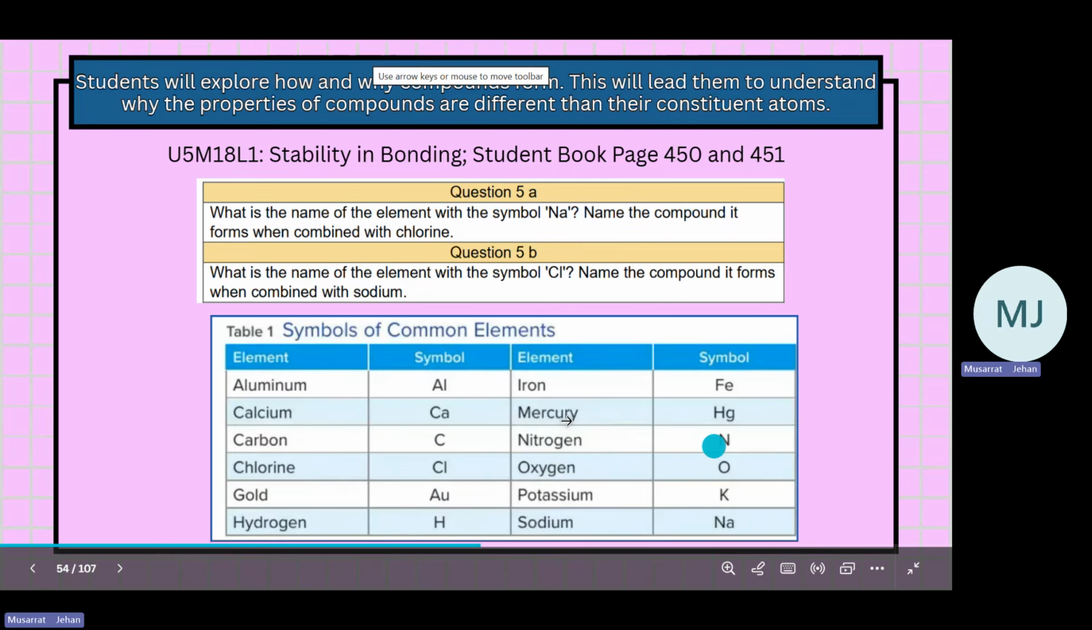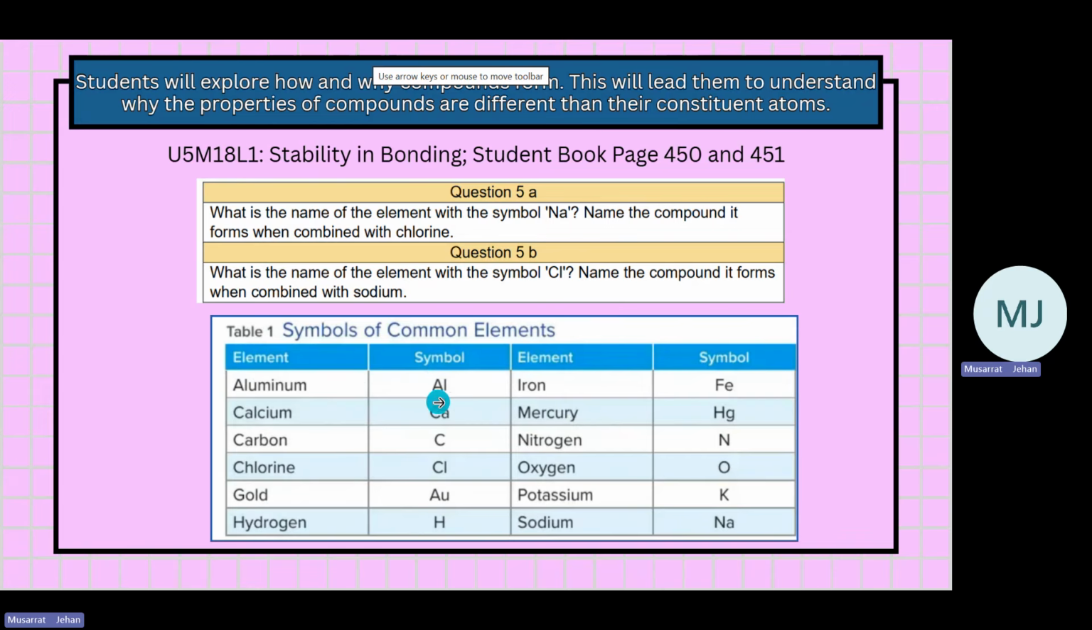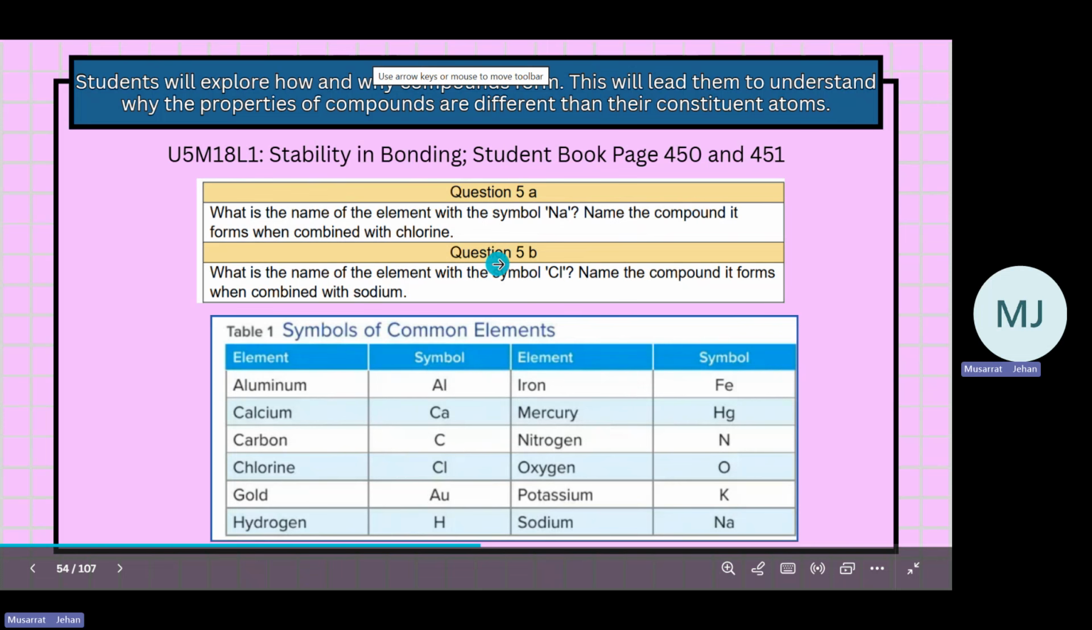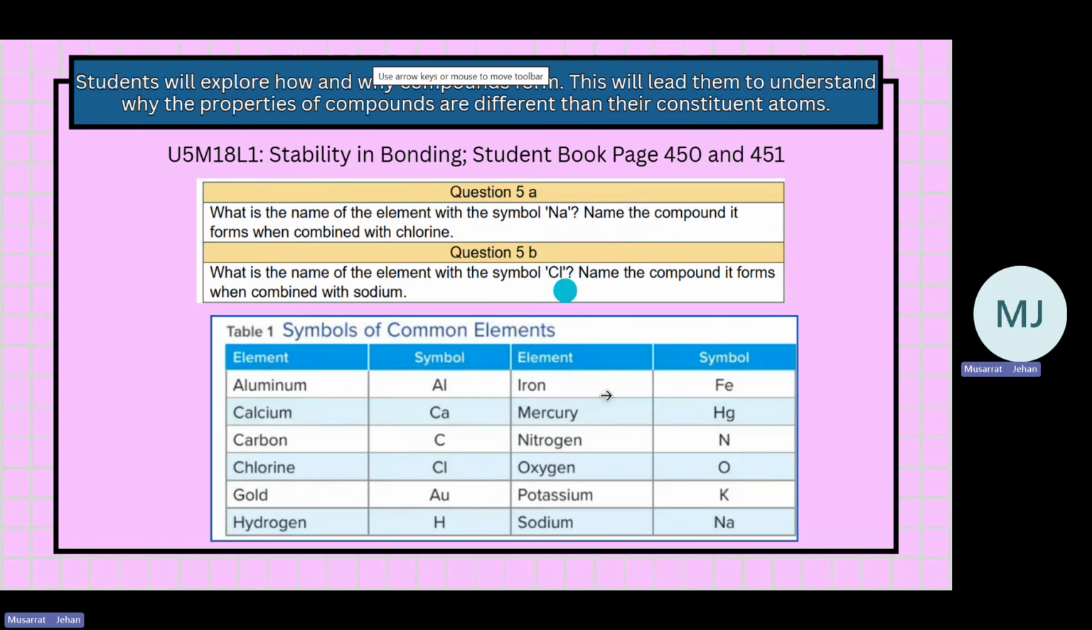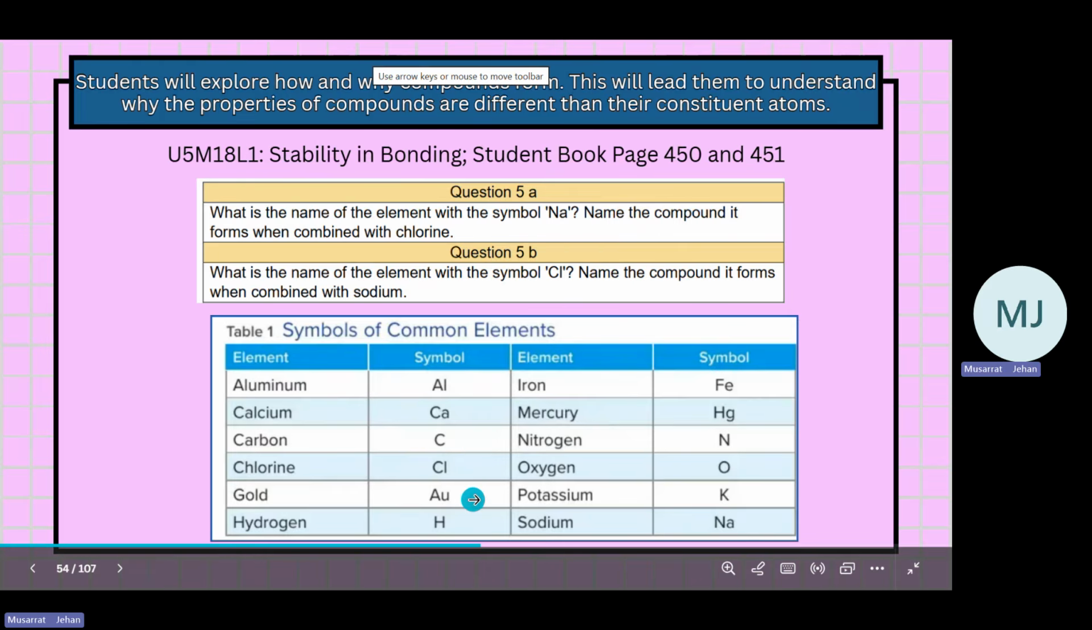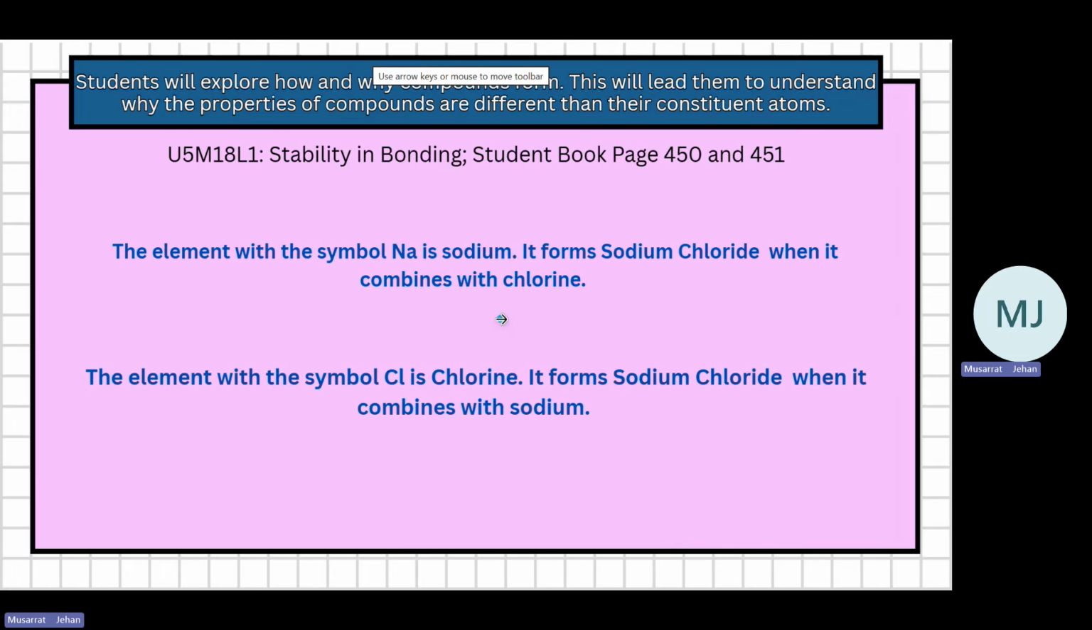You can see the symbols always start with a capital letter. If there are two letters in the symbol, the first one will be capital and the second one small. So when you see a capital letter, it is one element we are talking about. Aluminium Al, calcium Ca, carbon C, chlorine Cl, gold Au, hydrogen H, iron Fe, mercury Hg, nitrogen N, oxygen O, potassium K, sodium Na. Some are different from the names because they are derived from Latin names.